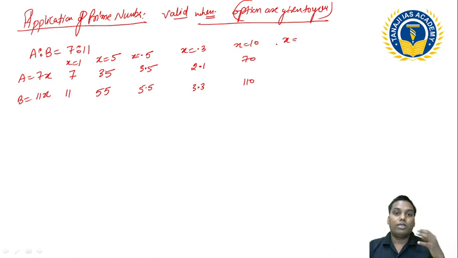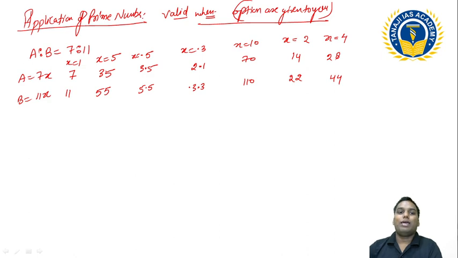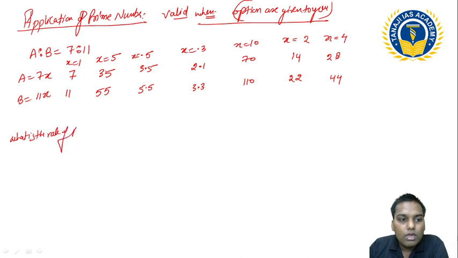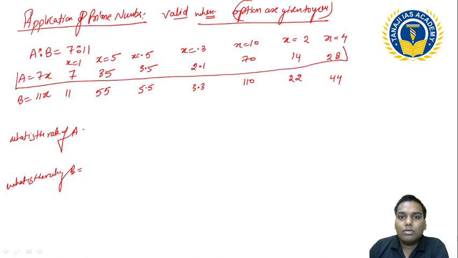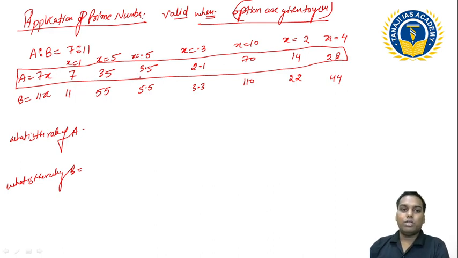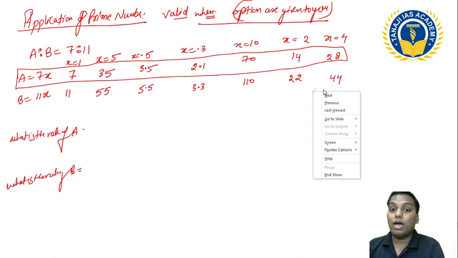Suppose x is equal to, for example, tell me, not a prime number, we can take any number, let's take 2. If we take 2, it will be 14 and 22. Suppose x, tell me what to take, take 4. If we take 4, it will be 28 and this is 44, right. So what does this mean? If I ask you what is the value of a, and if I ask you what is the value of b, tell me one thing, what are these values? If I am talking about the same values, what are they? Read them: 7, 35, 3.5, 2.1, 70, 14, 28, and what are they?